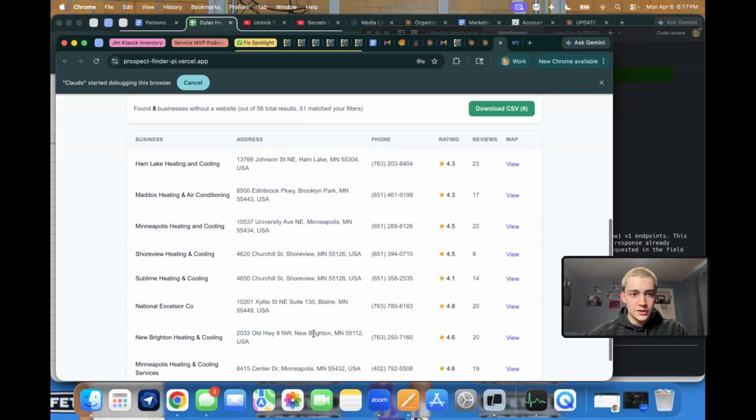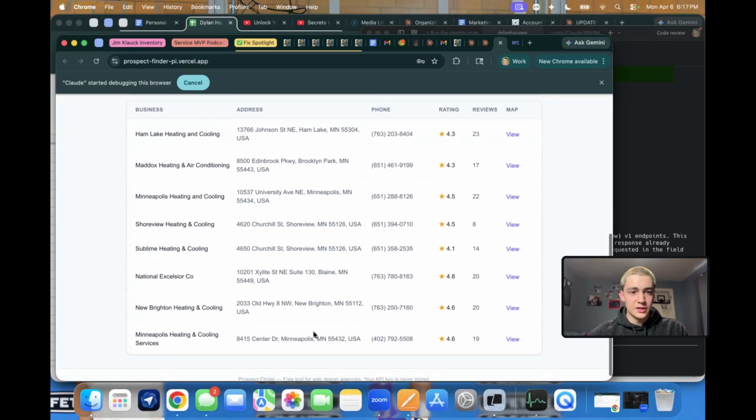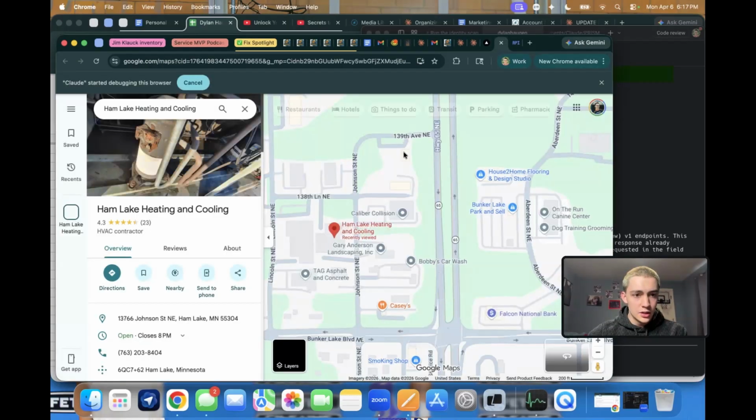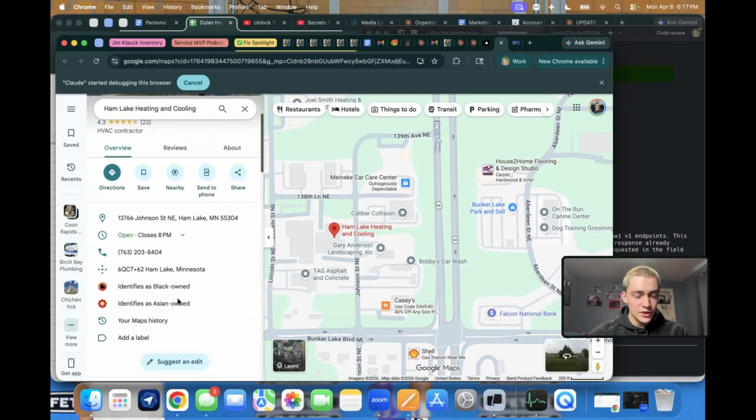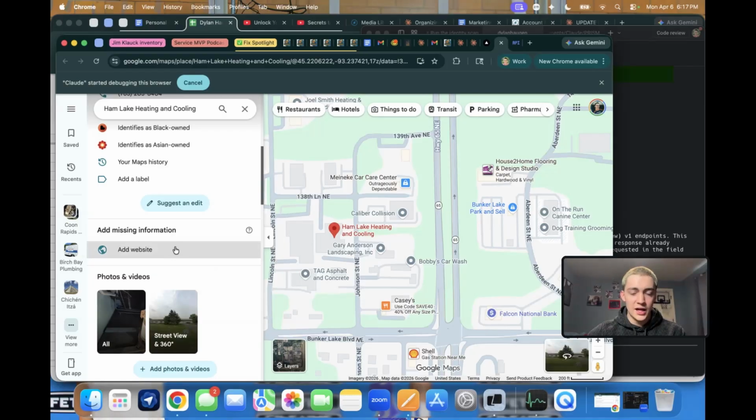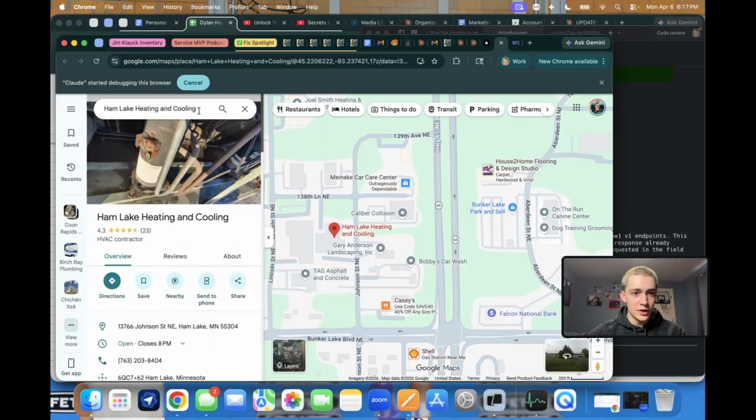And then it's going to search. And as you can see, it found 8 businesses without websites. Super clean dashboard here. You can see the name, address, phone, rating, reviews, and then map view. So this first one, Ham Lake Heating and Cooling, we're just going to click on that one here. And we will see they do not have a website. So there's an option to add a website here, which means they don't have one clearly.